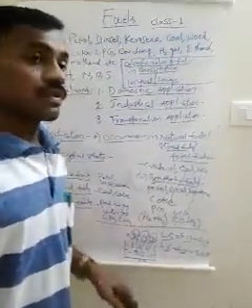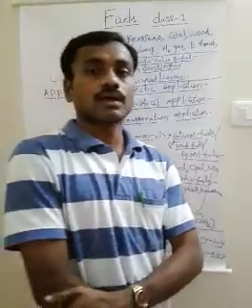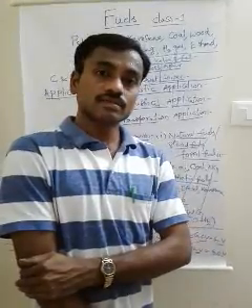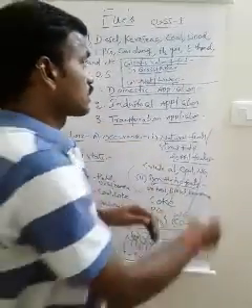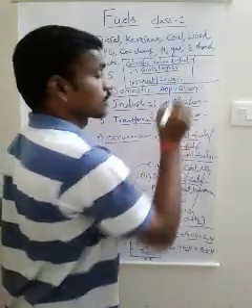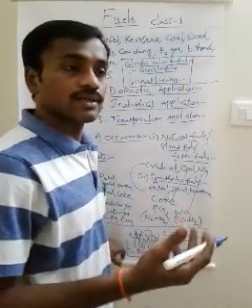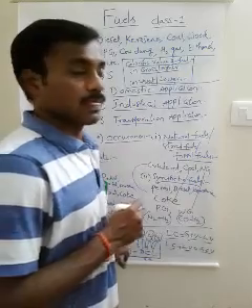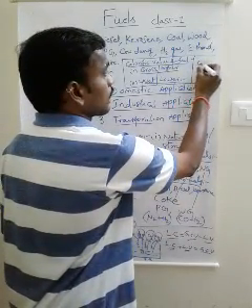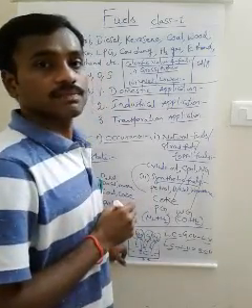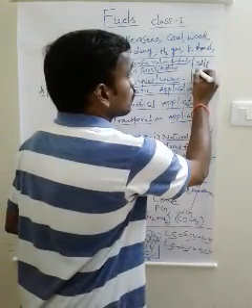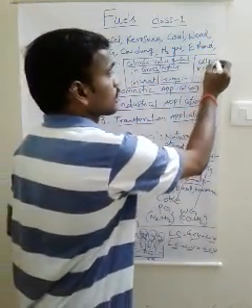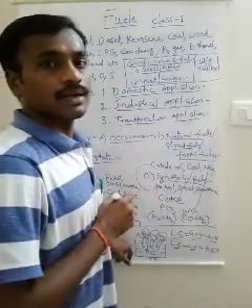Now, what are the units of heat and what are the units of calorific value? The units of heat are calories and joules. The units of calorific value, meaning the amount of heat produced by combustion of a given mass of the fuel, are calories per gram or kilocalorie per kg in case of solid and liquid fuels.